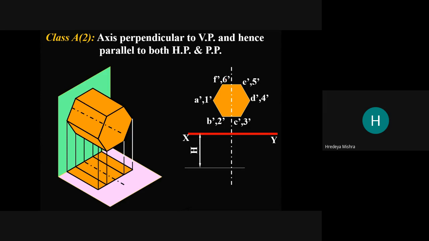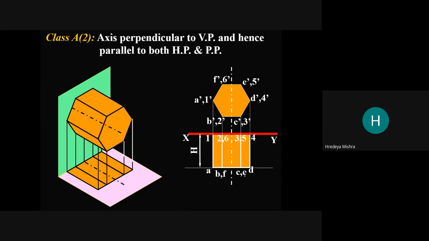Now we make the projection of these lines, and we get here 1, 2, 3, 4, 5, 6, A, B, F, C, E, D. Okay, like that. So this is the orthographic view of the given prism, which is the hexagonal prism.